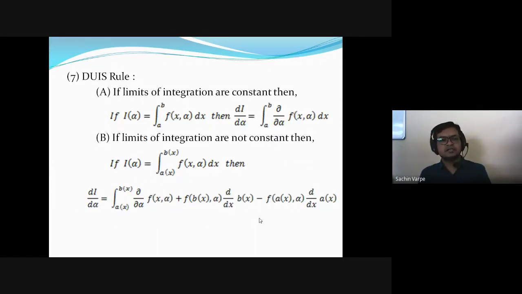The next is the differentiation under integral sign rules. You might have discussed it in terms of two types: if the limits are constant, and if the limits are variable. So this is the first rule. If the limits of integration are constant, then what does the DOIS rule say, differentiation under integral sign? If we have any integration and we want to differentiate that integration, then the differentiation sign will go inside the integration by this DOIS rule. That is why the name is differentiation under integral sign.